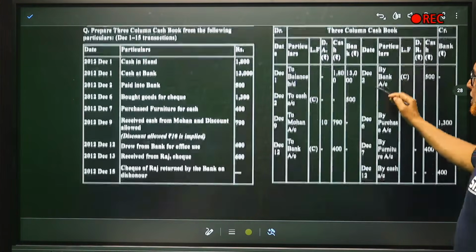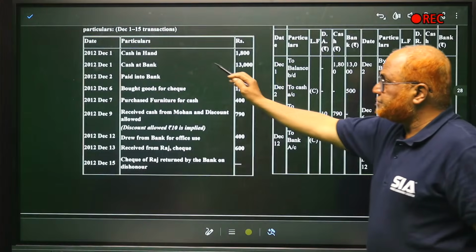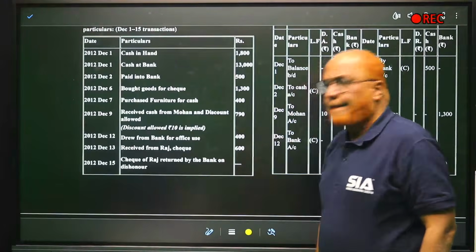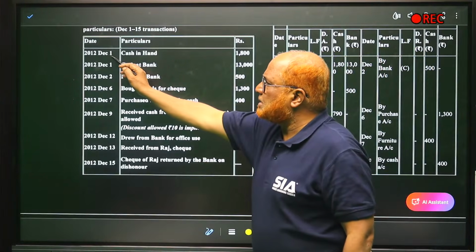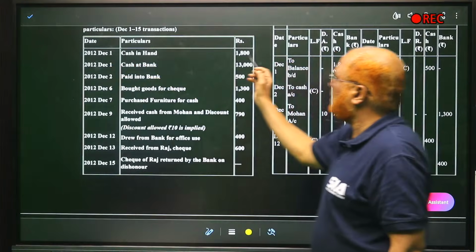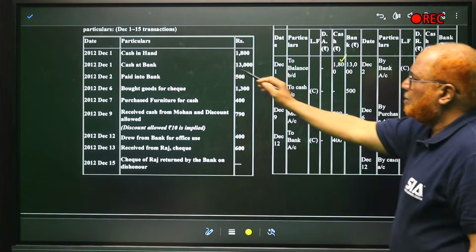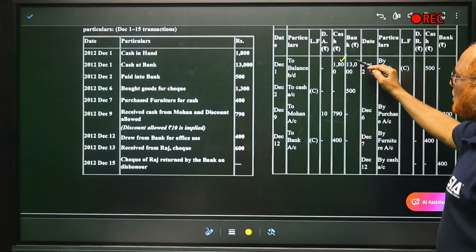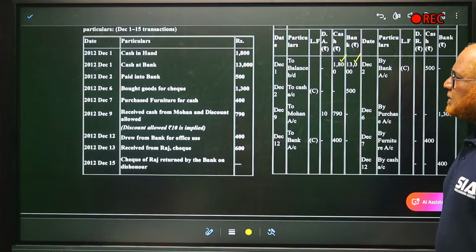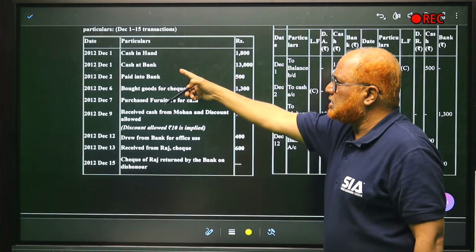Right? Now, first of all, cash in hand. At the beginning of the month, December 1st, 2012, cash in hand is 1800. To balance brought down 1800 in the cash column. Bank is 13,000, so the bank column is 13,000. So we have taken the opening balances on December 1st.